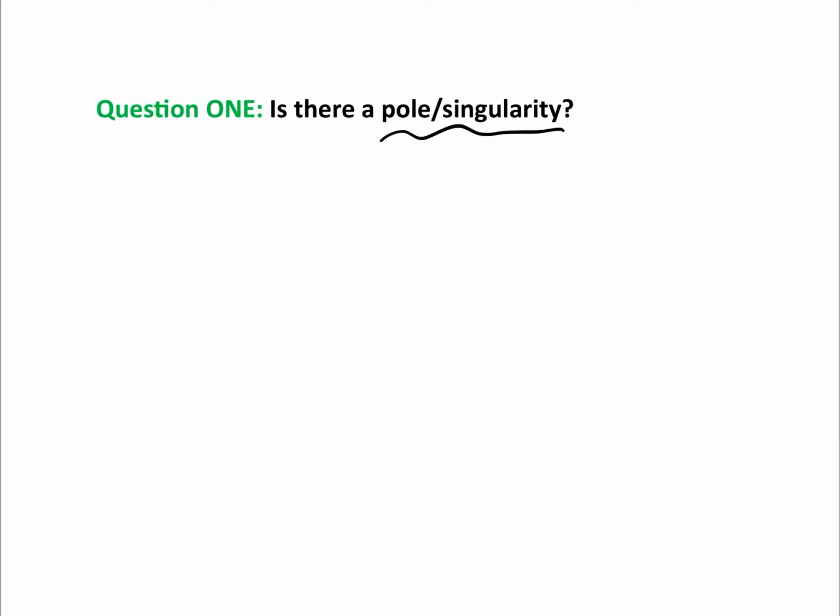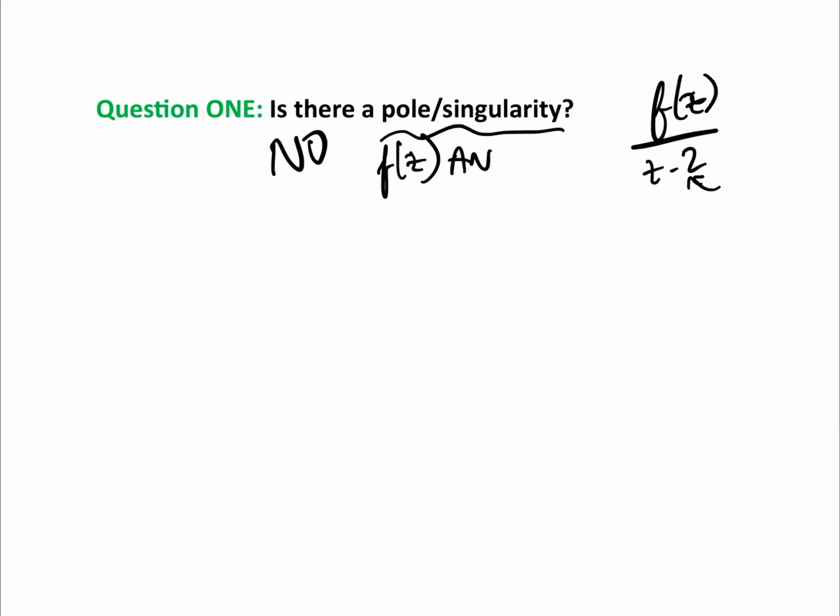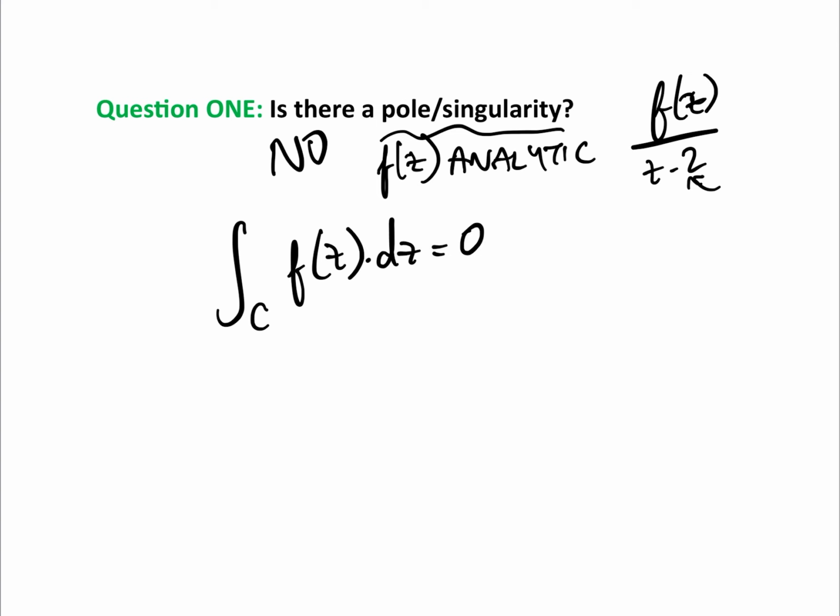A pole or a singularity is basically some point where the function is not defined. For example, if we had f of z over z minus 2, well, it's not defined at 2, and therefore 2 is a pole slash singularity. If the answer to this question is no, there is no pole or singularity, then if f of z is analytic on the region, then by the Cauchy integral theorem, the integral around the curve of f of z dz equals 0.